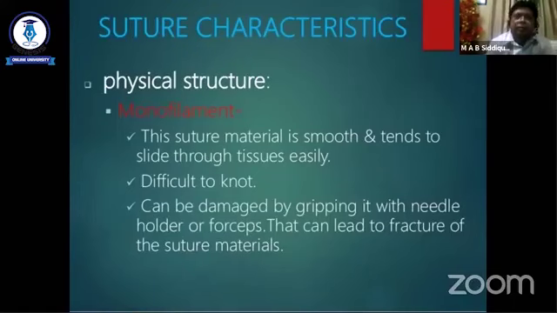So what are the characteristics of suture? First is the physical structure. Physical structure may be monofilament or multifilament. Monofilament suture material is smooth and tends to slide through tissue easily, but it is difficult to knot. A monofilament suture can be damaged by gripping it with a needle holder or forceps, which can lead to fracture of the suture material. So these are the characteristics of monofilament suture.